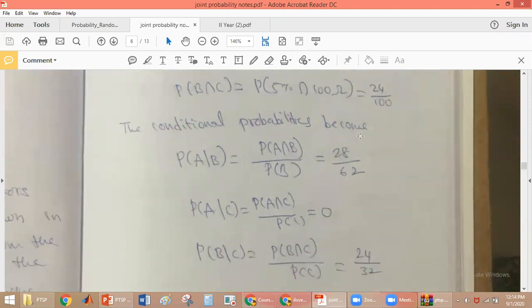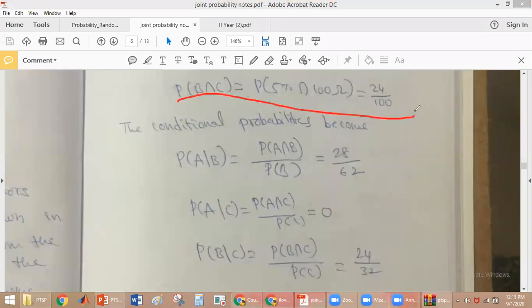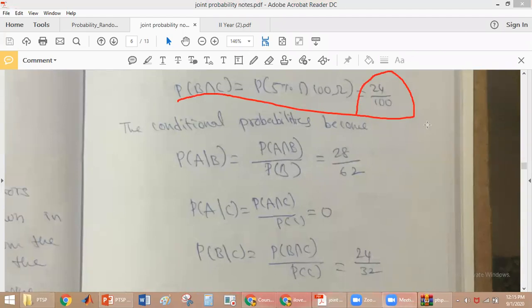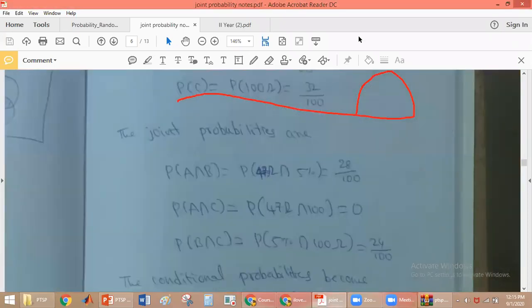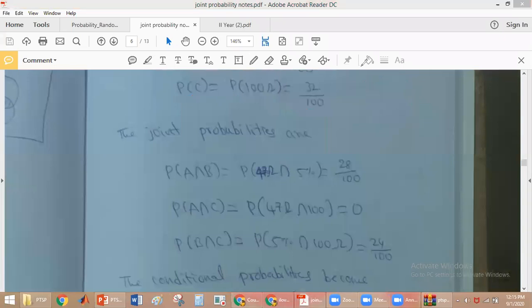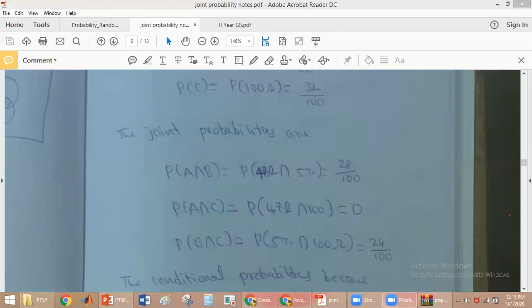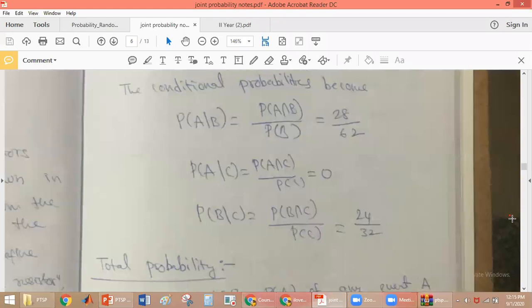Similarly, probability of B given C. Probability of B given C is probability of B intersection C divided by probability of C. So probability of B intersection C is equal to 24, and probability of C is equal to 32. See here, it is 32. So that is why the value will be equal to 24 by 32. Is it clear? It is equal to 24 by 32.